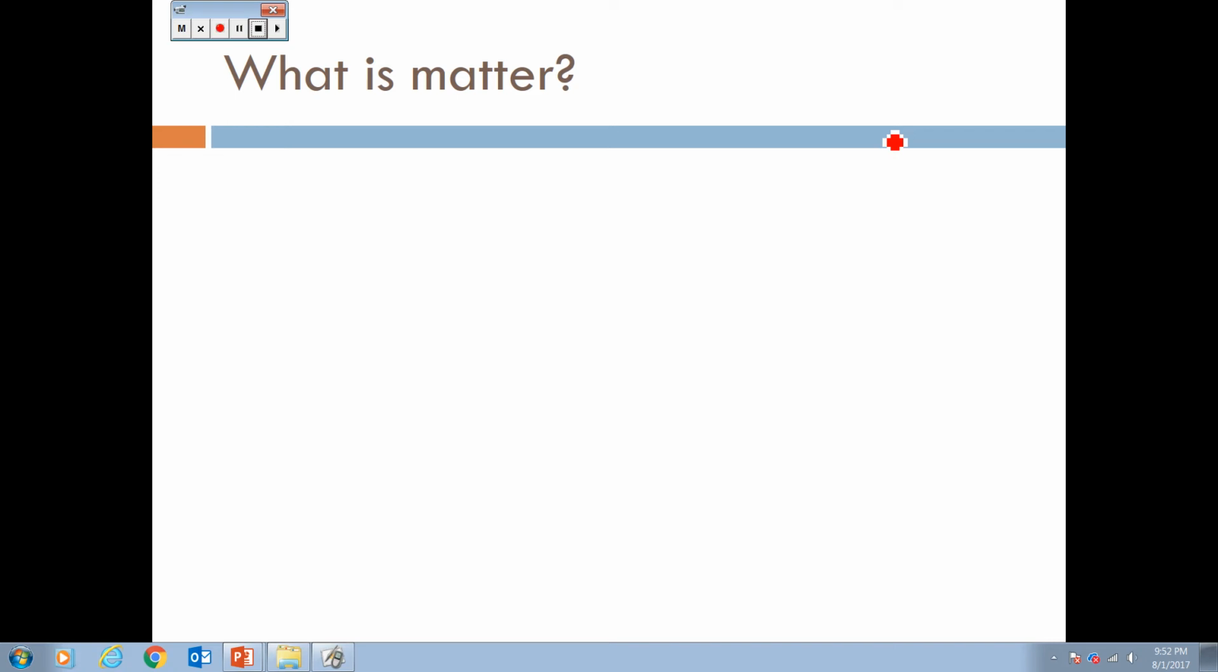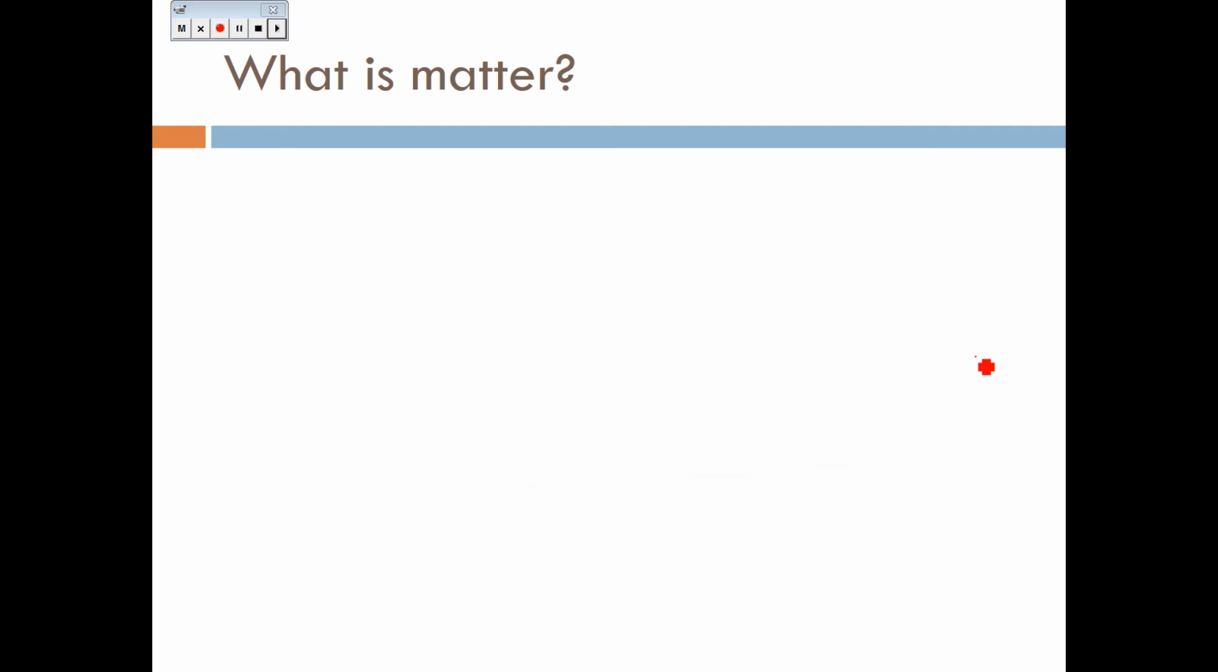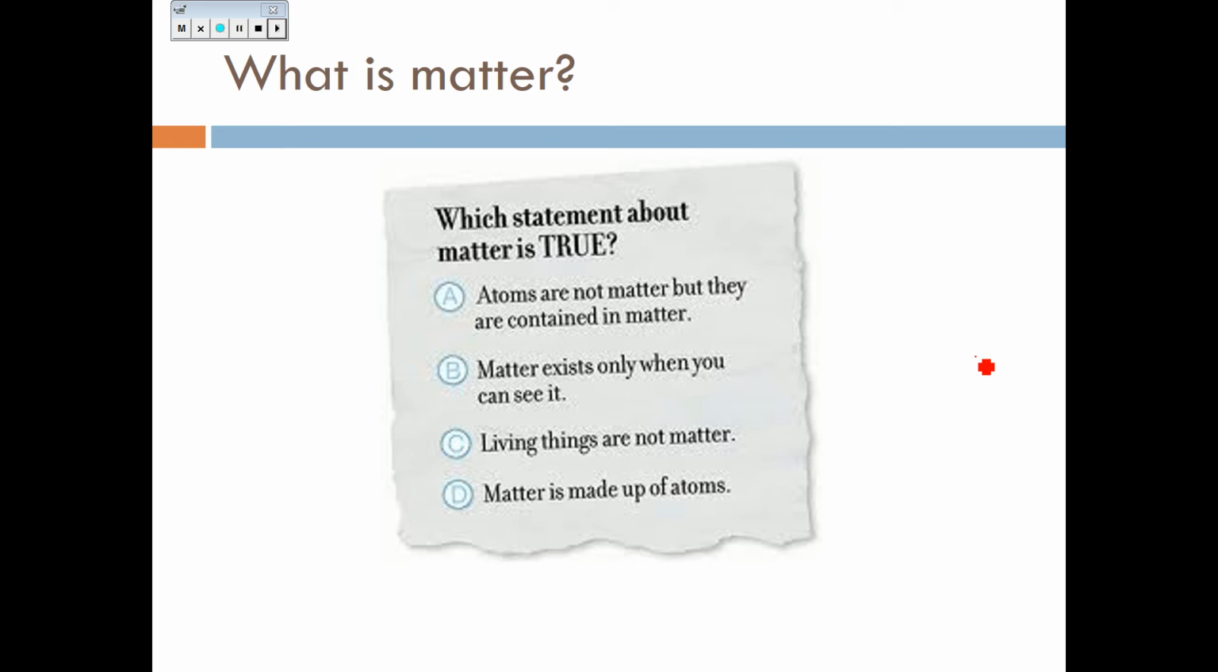So what is matter? Which statement about matter is true? Atoms are not matter, but they are contained in matter. Matter exists only when you can see it. Living things are not matter. Matter is made up of atoms. The correct answer is matter is made up of atoms.